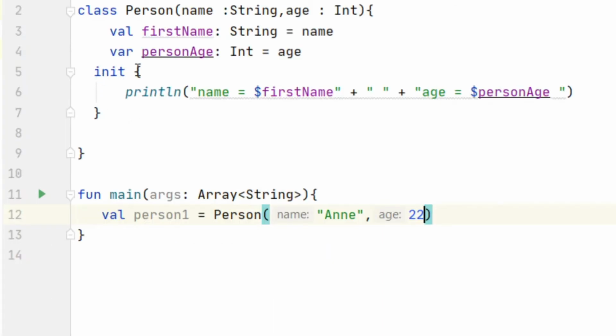The init block is very important. We could modify the firstName and stuff like that. We could modify the constructor properties, but for now we only print a line. It does more than printing lines.